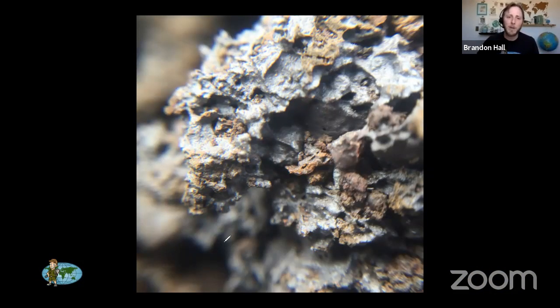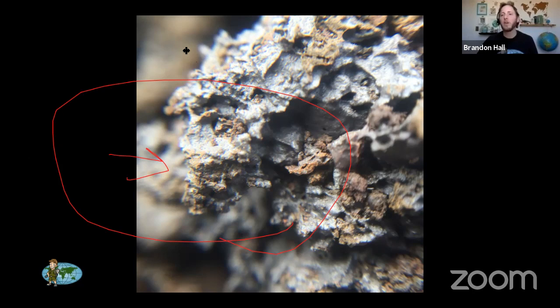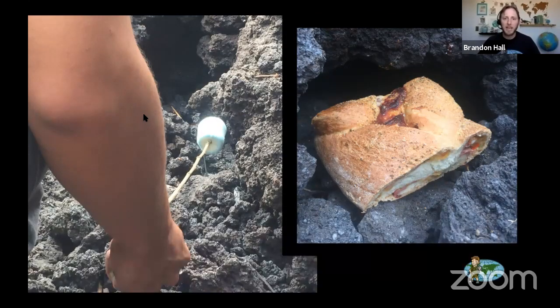All right, and here we go. This is a lava rock up close. It's really sharp. It hasn't had time to become weathered. Can you guys say weathering? Weathering is like erosion for rocks. It's the process of rocks going from sharp, like we see here, to really smooth. If you've ever found a river rock before, you know how smooth it is? Well, that's because water running over it over long periods of time can smooth these sharp rocks down. But when it first cools, it cools really sharp.